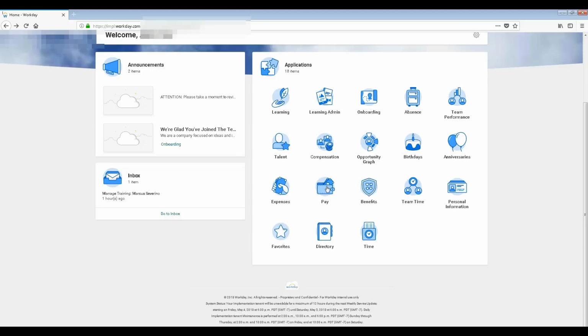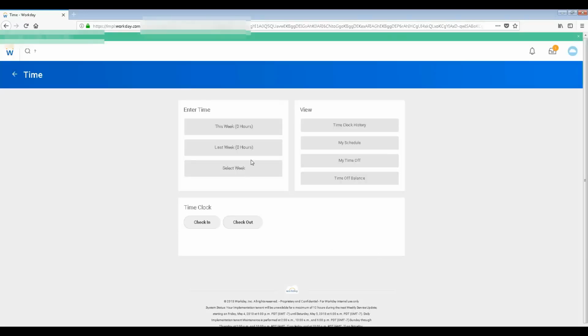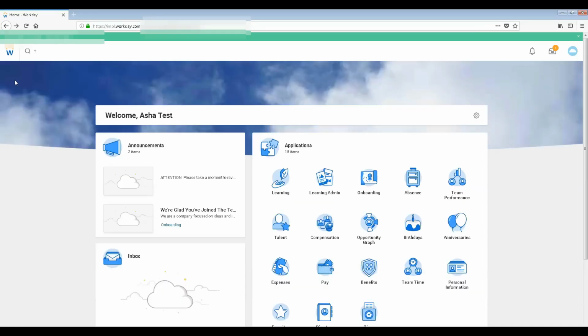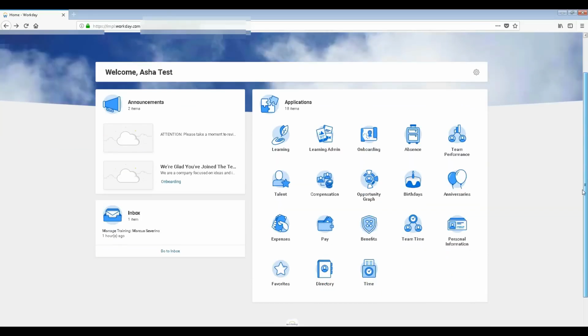So let's say you can manage many different things, many different information. The timesheet I was talking about. So you can just go here, and you can see the schedule of a particular employee or your schedule. And just one more piece of information, try to understand that these tools, whatever tools you're seeing here,